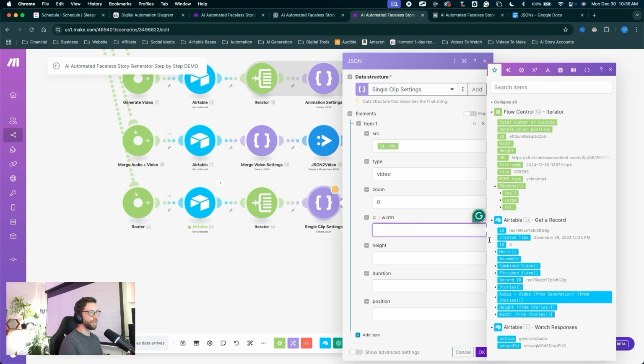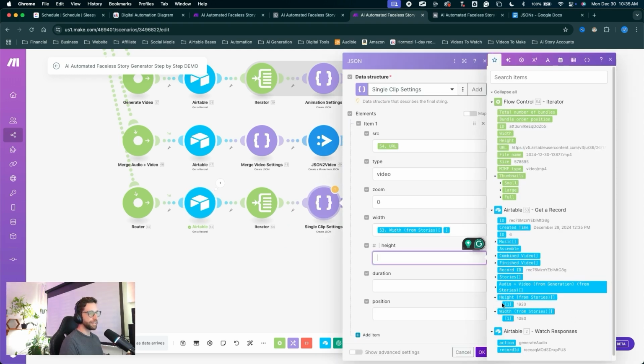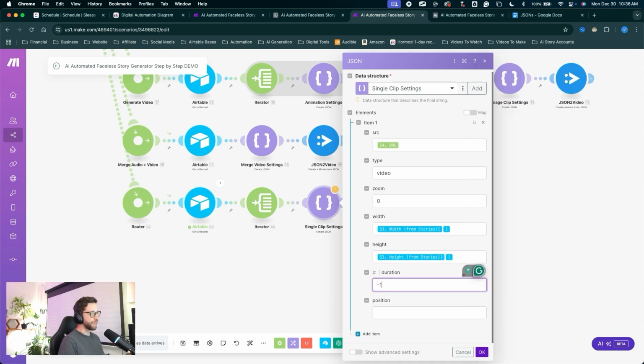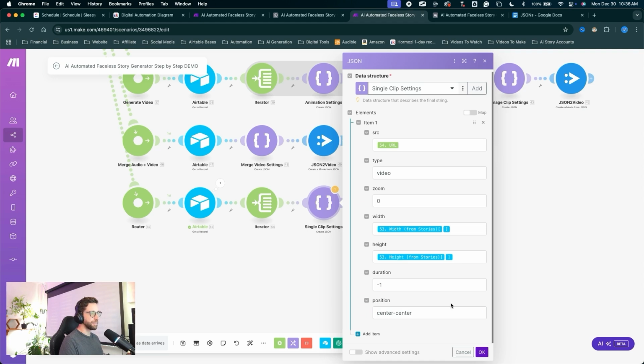I'll click on it. So for the width, I'll drop this down, add the width. For height, drop down this arrow, add the height. For the duration setting, we'll set it to -1. That just means use the entire thing. We're not manually setting a duration, and position will be center. You can type that in, click OK.